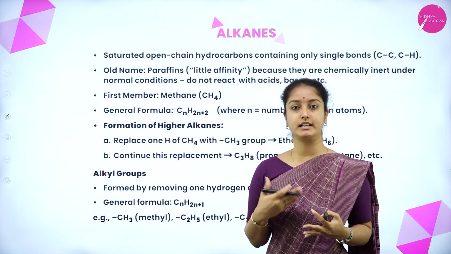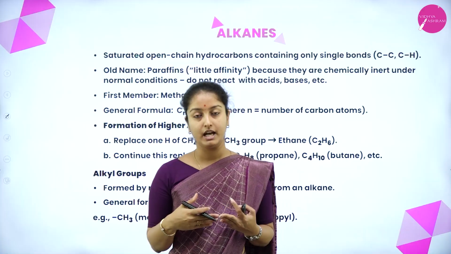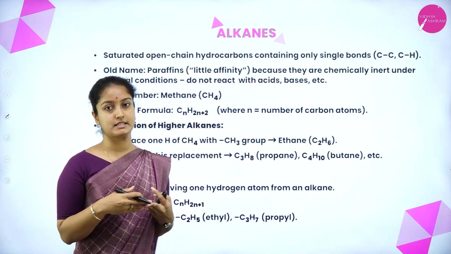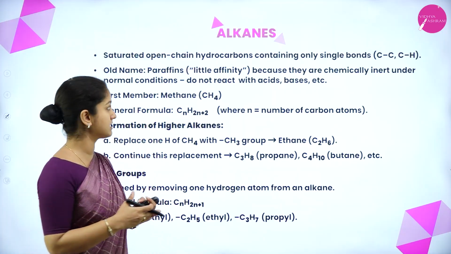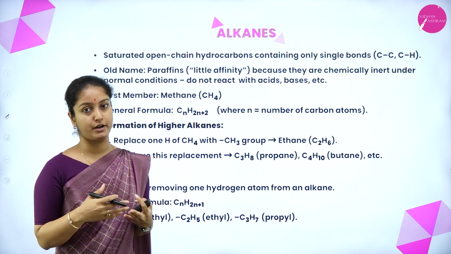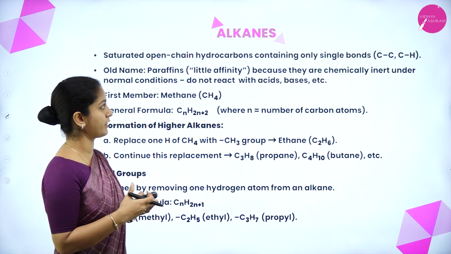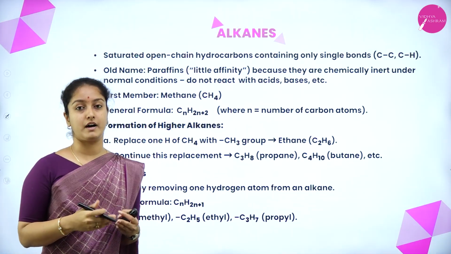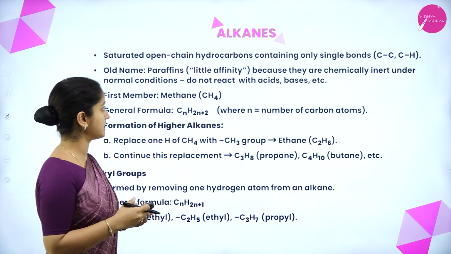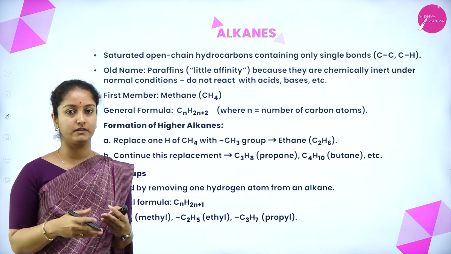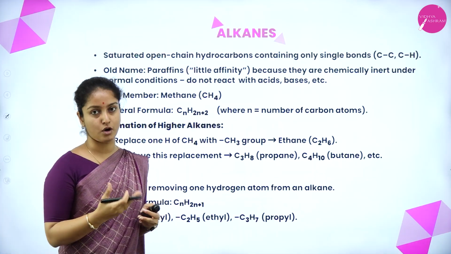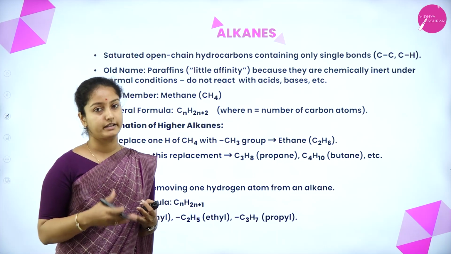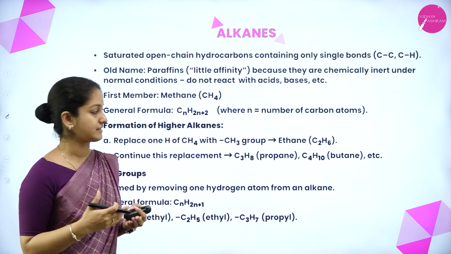Now let us study the classification of hydrocarbons one by one. Under saturated hydrocarbons, we have alkanes. So let us know more about alkanes. Alkanes are saturated hydrocarbons or open chain hydrocarbons consisting of only carbon-carbon single bonds. The old name of alkanes is paraffins, meaning little affinity. The name paraffin is given because they are chemically inert under normal conditions. That means they do not react with acids, bases, reducing agents or oxidizing agents, etc.